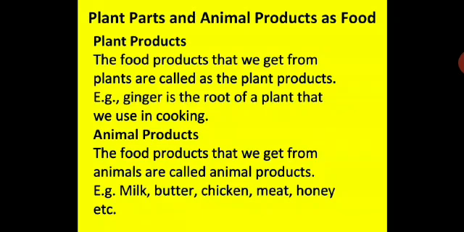Plant parts and animal products as food. So now, plant products: the food products that we get from plants are called plant products. Example: ginger is the root of a plant that we use in cooking. Animal products: the food products that we get from animals are called animal products. Example: milk, butter, chicken, meat, honey, etc.